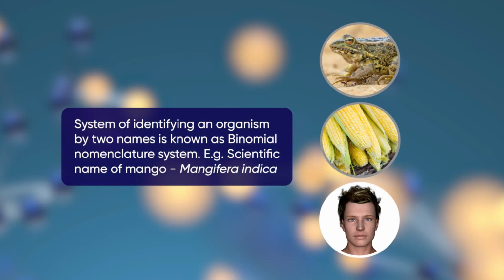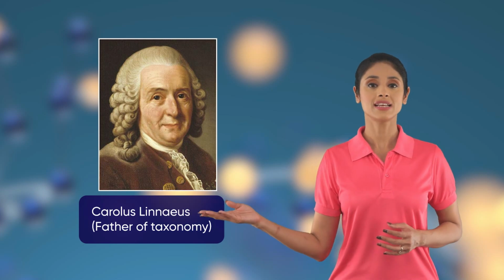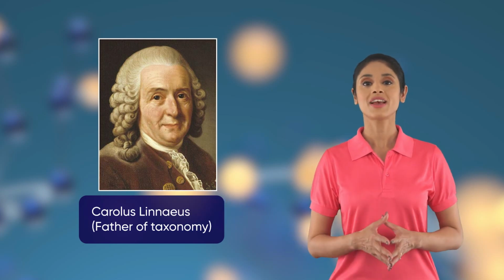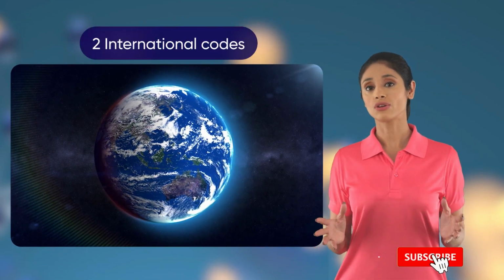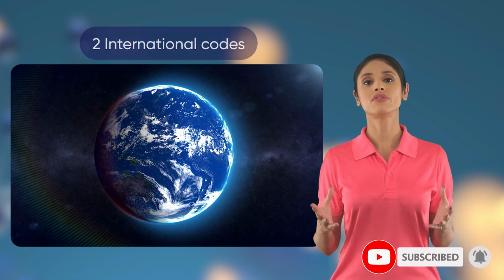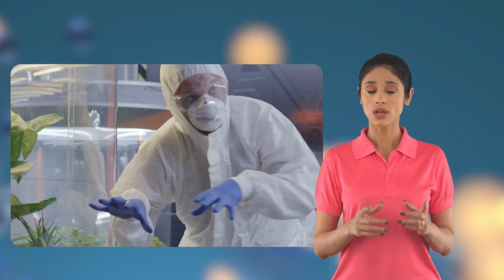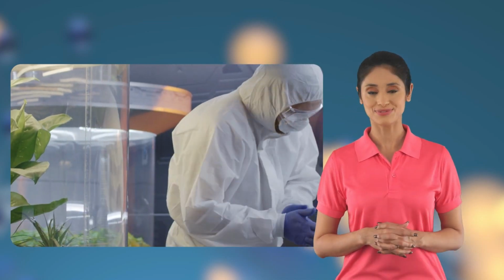The system of identifying an organism by two names is known as the binomial nomenclature system. This system was proposed by Carolus Linnaeus, who is considered the father of taxonomy. There are two international codes that are agreed upon by biologists all around the world, which make sure that each organism gets a name that is unique in nature and globally identified.